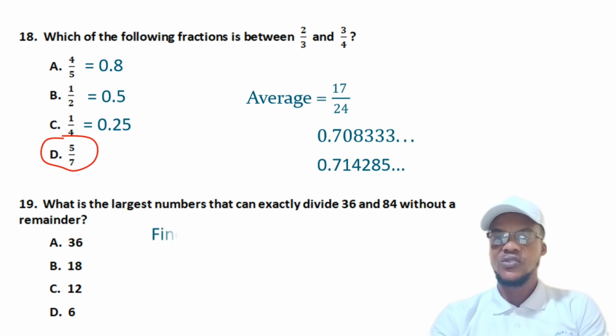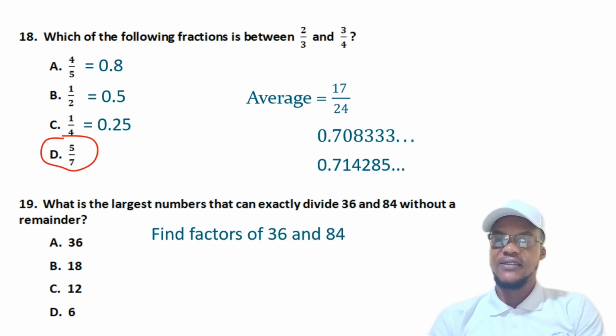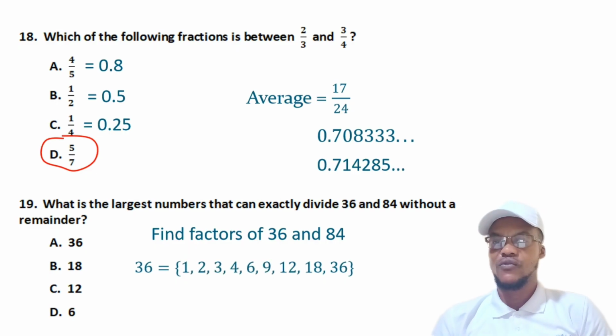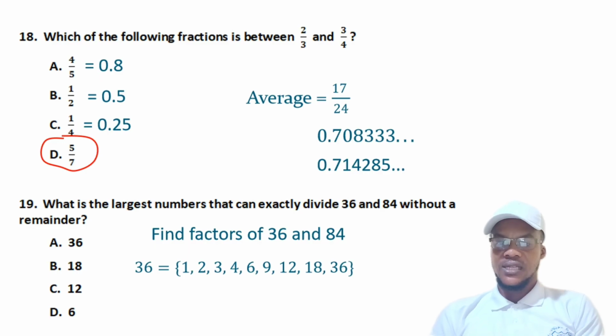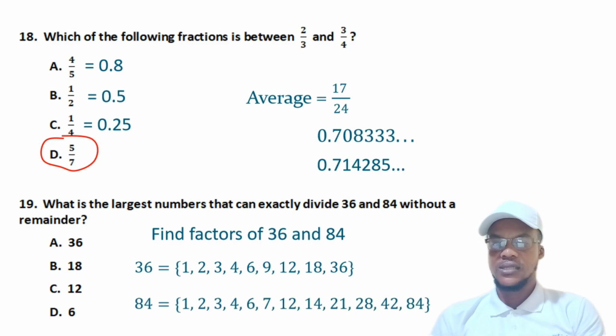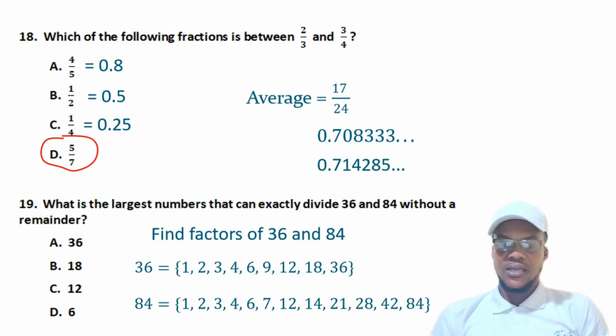Okay, if that's the case, then first you need to find factors of 36 and find factors of 84. Once you find those factors, then you compare. You'll be able to identify which of the factors is the largest. These are factors of 36: 1, 2, 3, 4, 6, 9, 12, 18, and 36. What about factors of 84? We also have 1, 2, 3, 4, 6, 7, 12, 14, 21, 28, 42, 84.